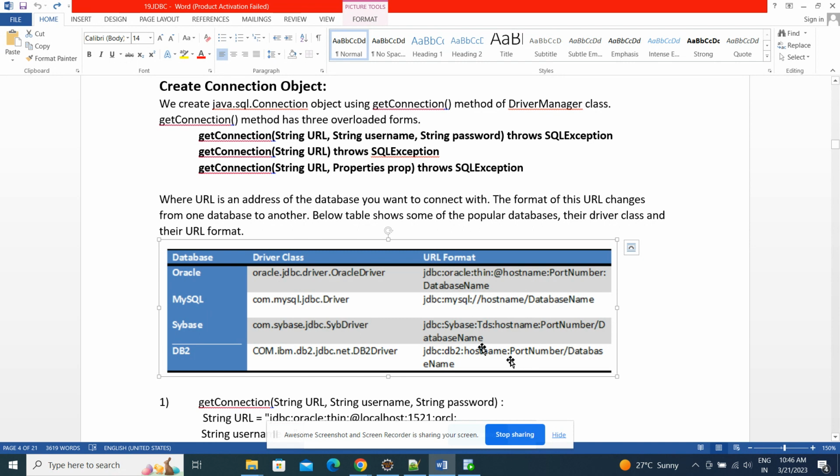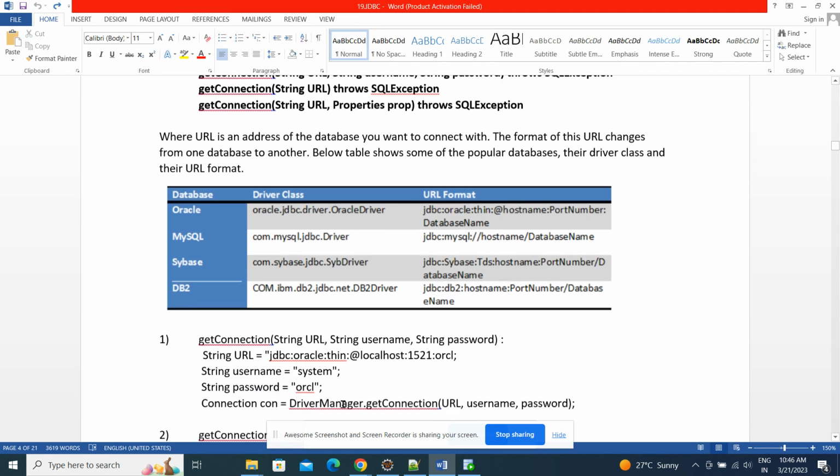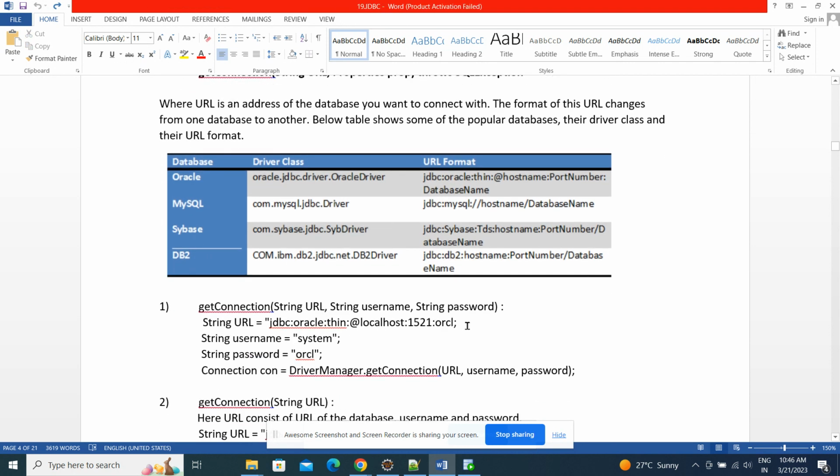Now we are using the Oracle database, right? In this URL, what are all the changes that we need to make? Let me tell you. This is for Oracle, right? JDBC colon Oracle colon thin, up to thin it is fixed, guys.